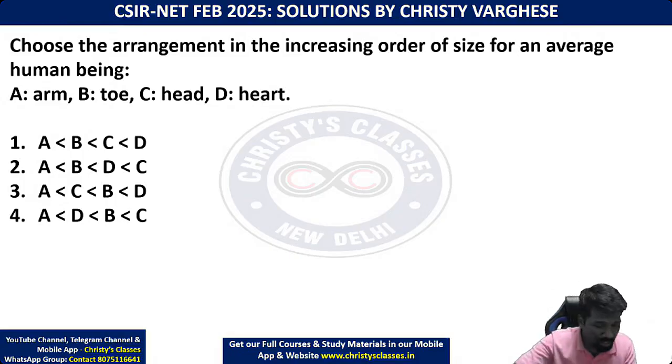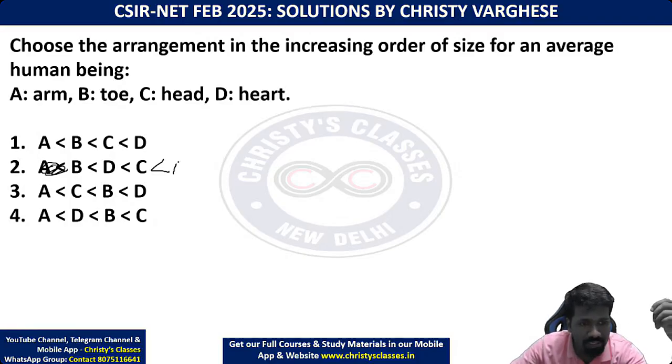Sorry. Second option, there's a mistake. It is BDCA. Second option is B less than D less than C less than A.